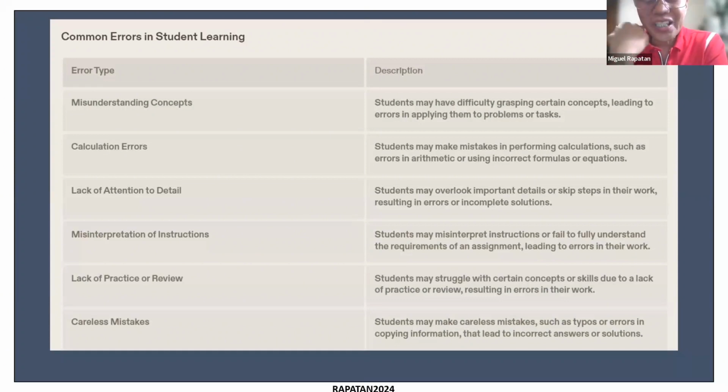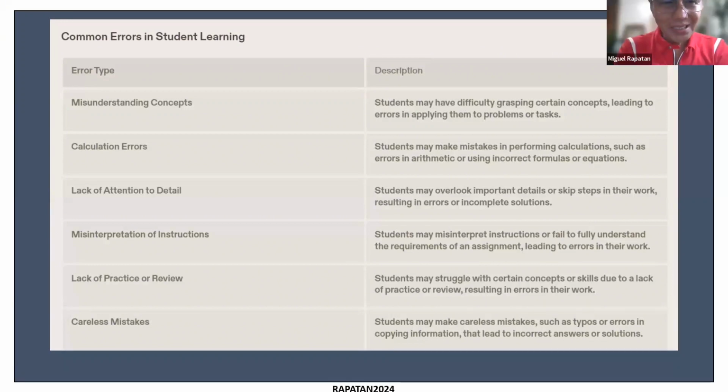Okay, so that's how you're thinking about it. Gino, you're raising your hand. Yes, Doc. If you notice that there are common errors, you can diagnose and determine if you need to reteach. Or if there are common errors and you see some students who did not commit this error, you can ask them to teach or coach their peers. Or if it's really a general problem, where the majority or all of them have not mastered this particular skill, then you would have to really go back.